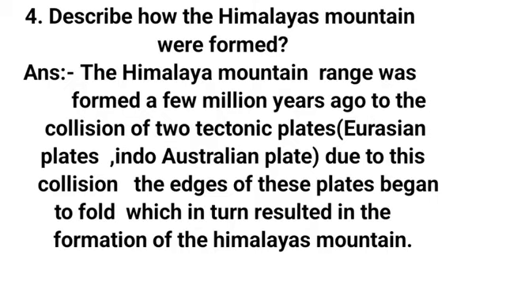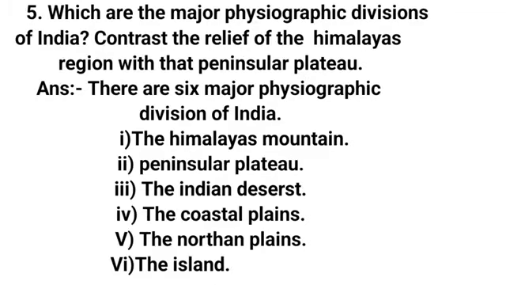Question 4. Describe how the Himalayas were formed. Answer. The Himalaya mountain range was formed a few million years ago due to the collision of two tectonic plates, the Eurasian plate and the Indo-Australian plate. Due to this collision, these plates began to fold, which in turn resulted in the formation of Himalayan mountains.